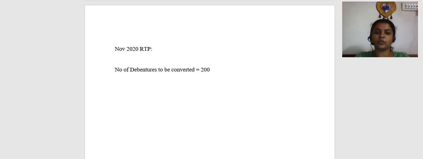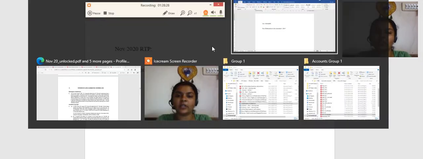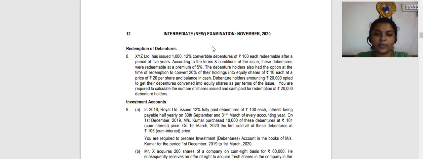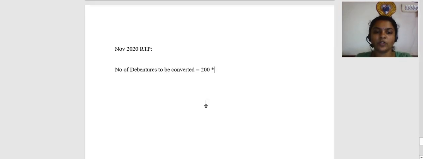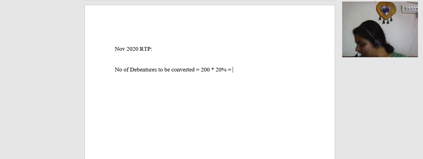So 200 debentures of rupees 100 each into what is the percentage of conversion that is eligible? The percentage of conversion that is eligible is 20% of their holdings. So into 20 percentage. So 200 into 20 percentage will give you 40.